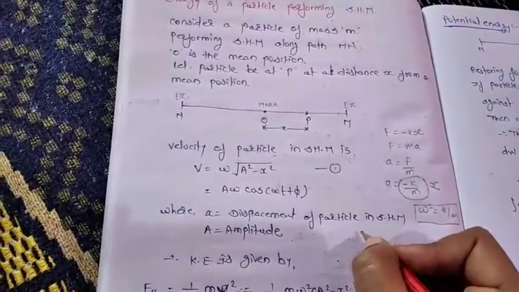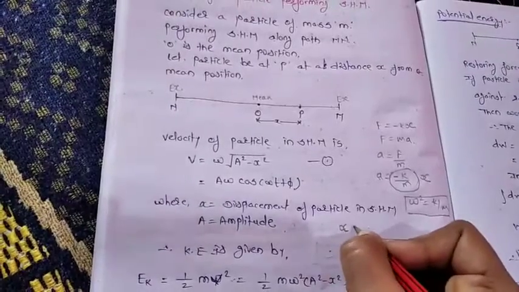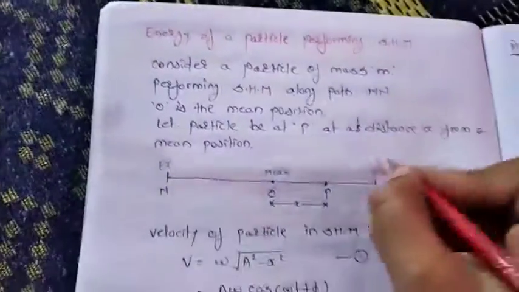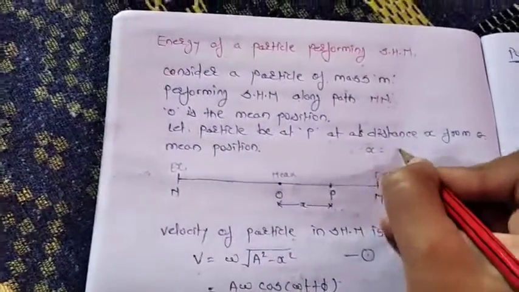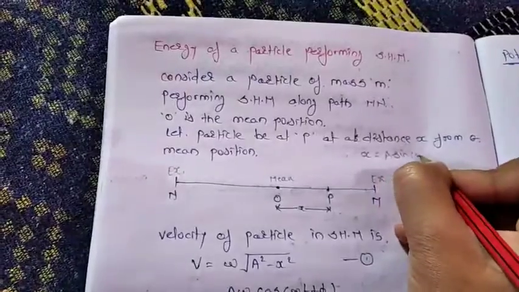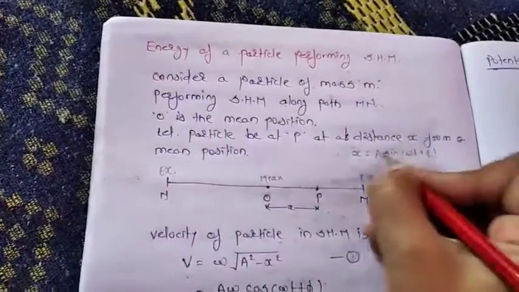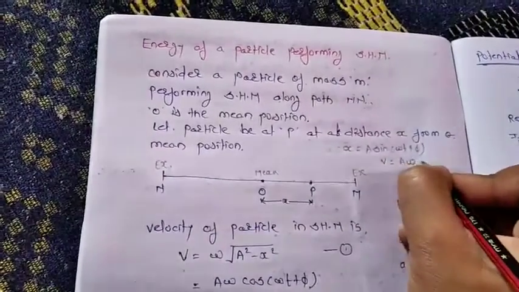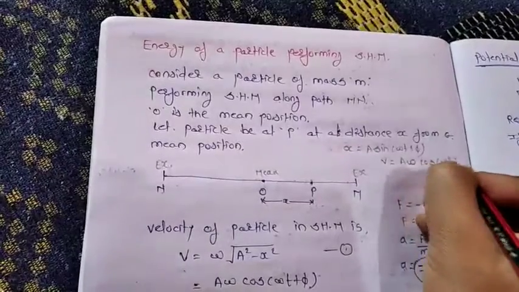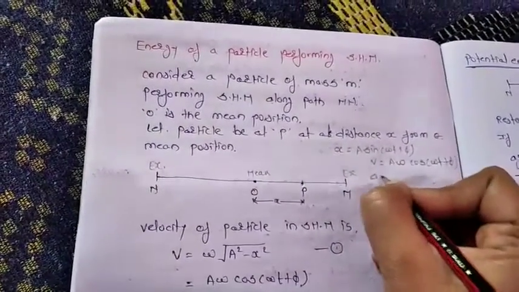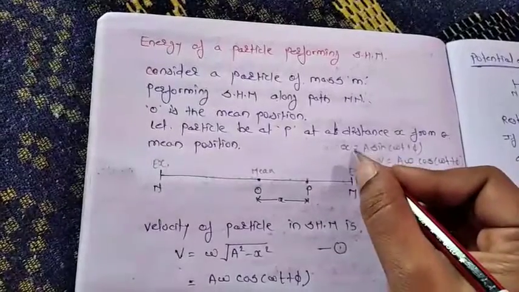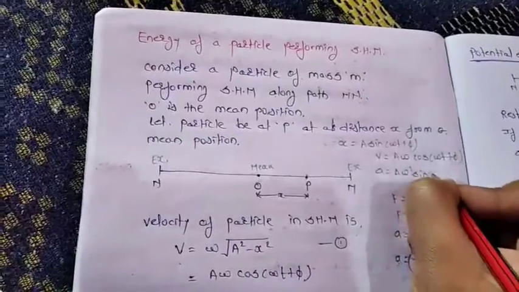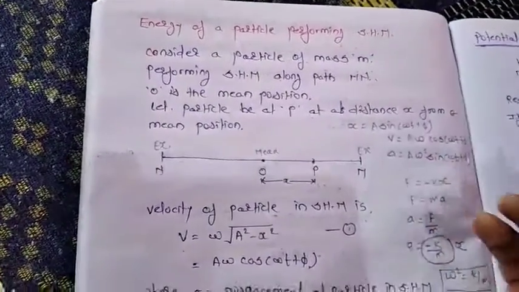And again we'll write the equations for the displacement. As we know, the equation for displacement is x is equal to a sine of omega t plus phi, when we consider the initial phase. Then for velocity, v is equal to a omega cos of omega t plus phi. And for the acceleration we need here the displacement and velocity. I'll write this one also: sine of omega t plus phi.